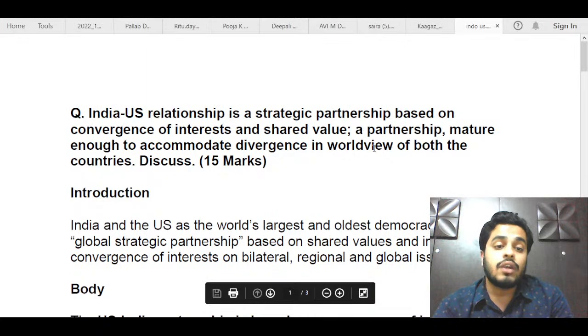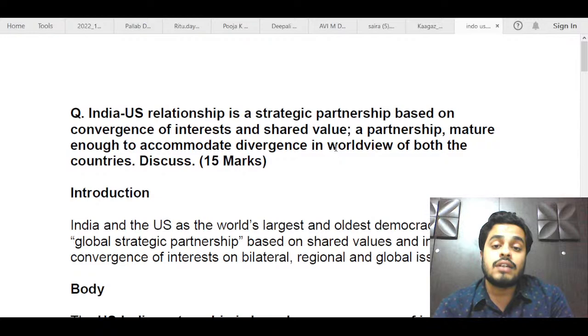Acha, here one thing you could have changed is that in the question it was mentioned that a partnership mature enough to accommodate divergence in worldview. So when you have written the divergence, after that you could have given some examples of how in recent times India and US have accommodated this divergence. You could have mentioned the new initiatives like I2U2. You could have talked about Quad. You could have talked about other areas like the 2+2 dialogue, all of these things where it shows that both of these countries are moving forward in spite of the divergence in the worldview of both the countries.